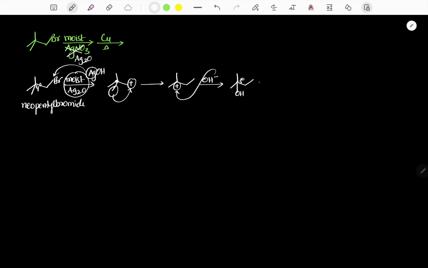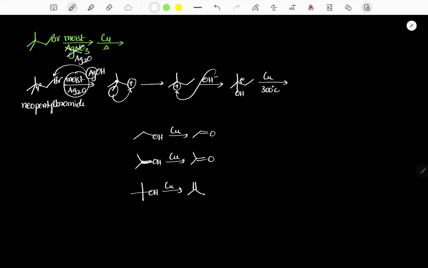Now the tertiary alcohol is treated with copper and heat, temperature generally 300 degrees Celsius. Suppose a primary alcohol is treated with copper, it gives aldehyde. A secondary alcohol treated with copper gives ketone. Tertiary alcohol with copper, dehydration takes place. So for tertiary alcohol, dehydration is possible.